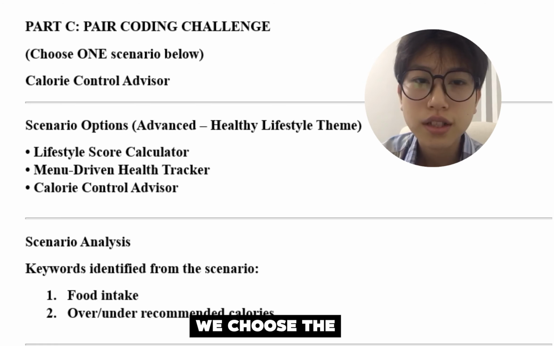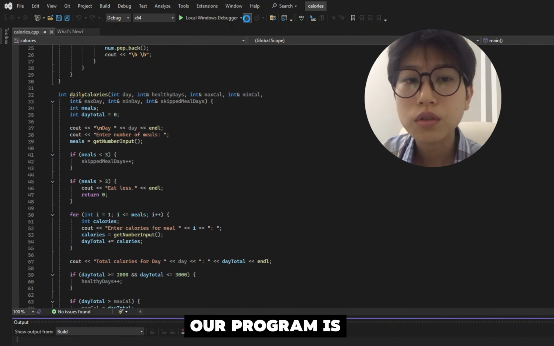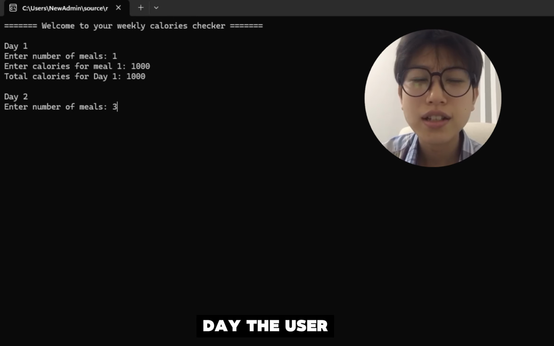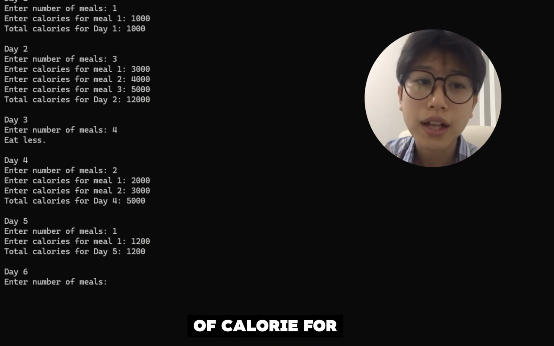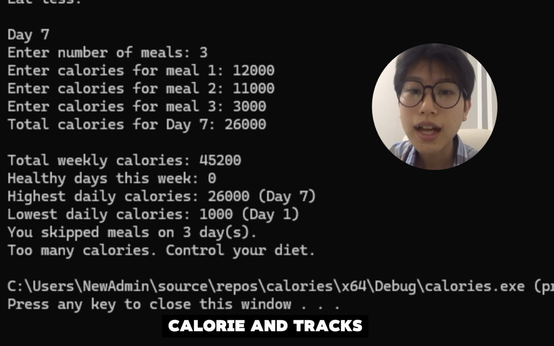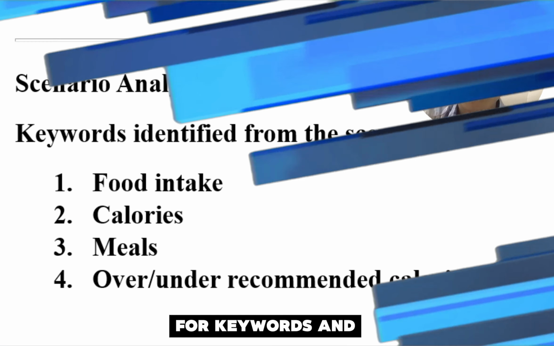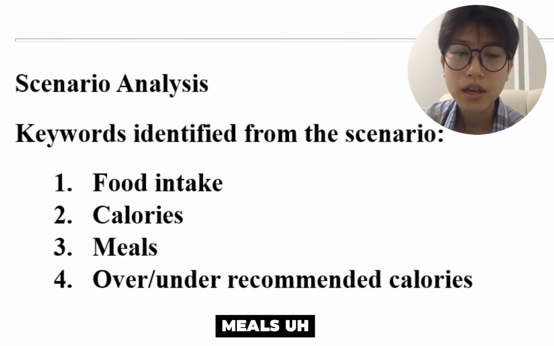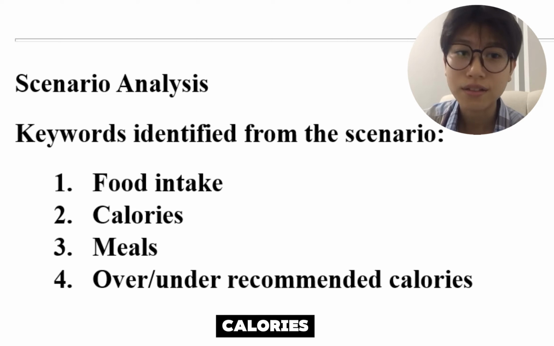For this part, we choose the calorie control advisor scenario. To roughly explain, our program is designed to calculate calories consumed over 7 days, and for each day, the user has to enter the number of meals eaten in a day and the amount of calories for each meal. The program then calculates the total calories, tracks weekly statistics, and gives the user feedback at the end of the week. For keywords defined from the scenario, we have calories, meals, food intake, and over or under calories.